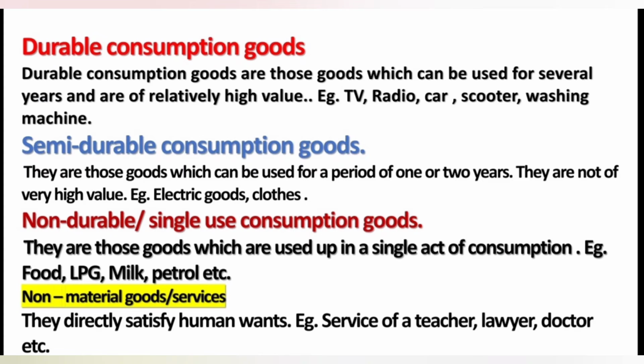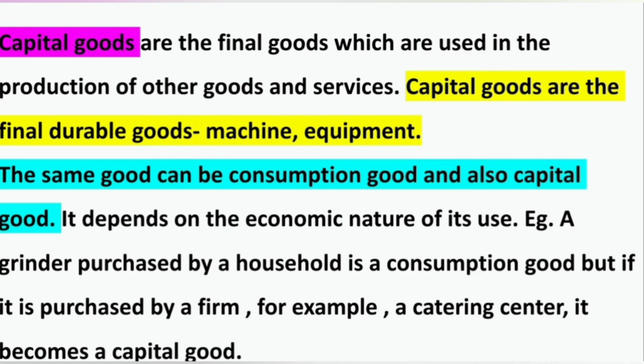They are those goods which are used up in a single act of consumption. Example: food, LPG, milk, petrol, etc. And services, we have already mentioned, they directly satisfy human wants. Example: service of a teacher, lawyer, doctor, and housekeeper, etc. Next is capital goods. They are the final goods which are used in the production of other goods and services. They are the final durable goods, machines, equipment, and the same good can be a consumption good and also a capital good.